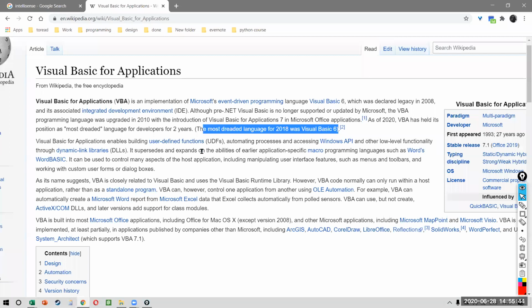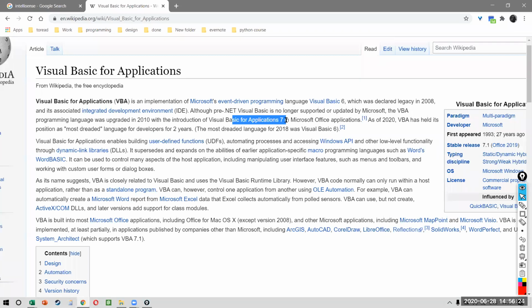Now, VBA is there on every application in Microsoft Office. It's there on PowerPoint, on Excel, on Word, on Outlook. But yes, it has been declared legacy in 2008, right? But VBA 7 is the last one that came. But do remember that if you go online and ask people, people will say it's bad. It doesn't matter whether it's bad or good. It's just important for you to know that as a finance professional, VBA is something you will have to learn very, very well. Power Query and all is great, but do remember every organization will not have Power Query. I work with billion-dollar companies who are still working on 2003 Office. DCM Shriram is one of my clients.